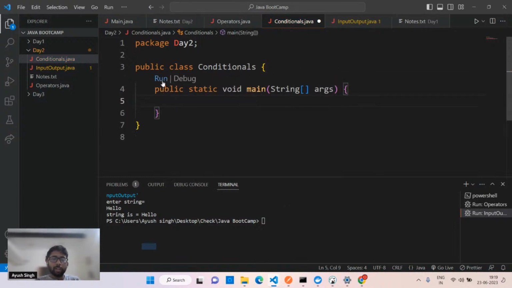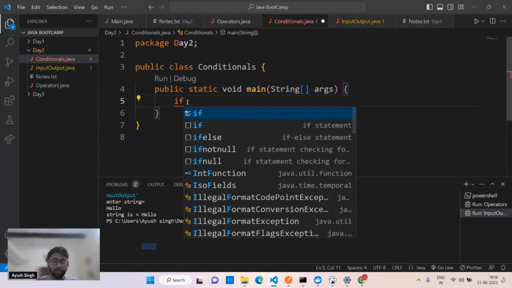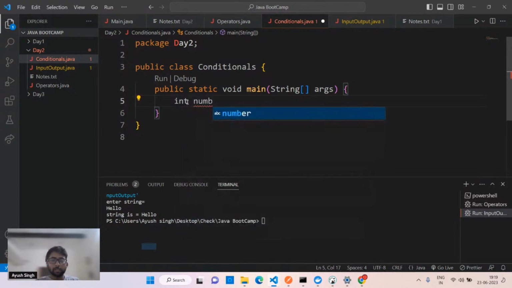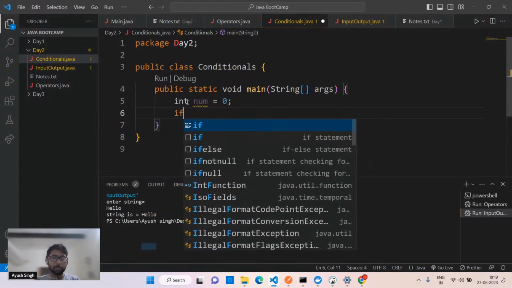So public static void main, again we are going to write a simple code. I'll start with the if condition. I'll write num equals 0. I'll ask you guys only. I have one question, right? Simple one question. You have seen the modulo operator. Okay, so let's start with a simple basic one.